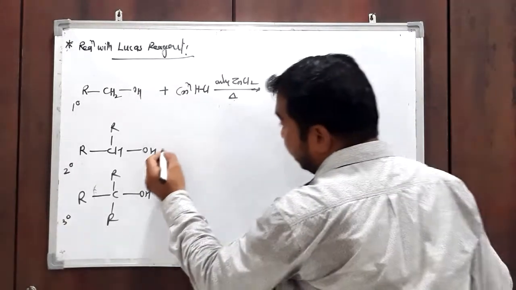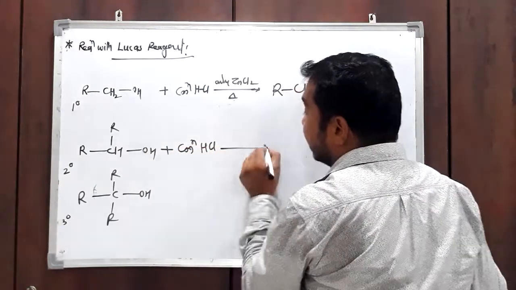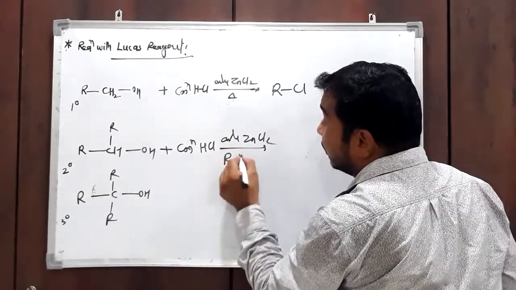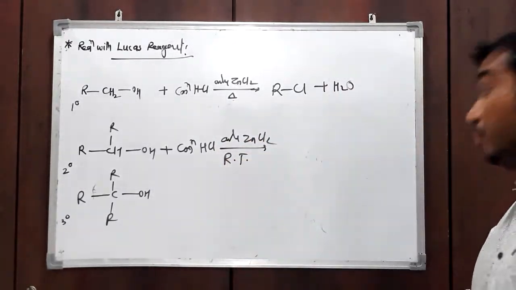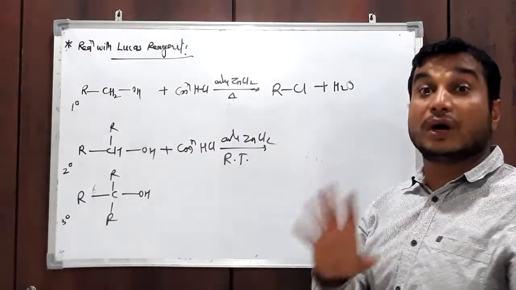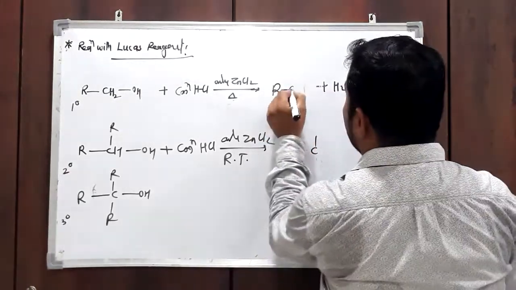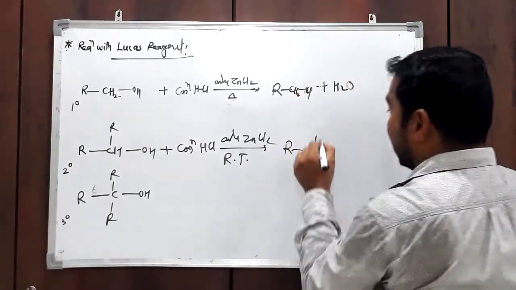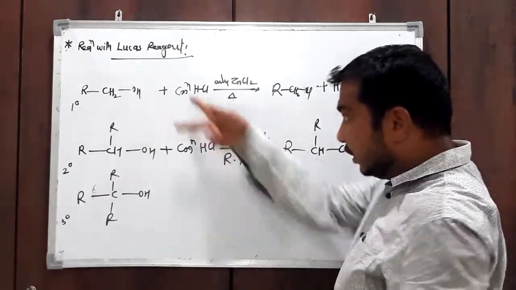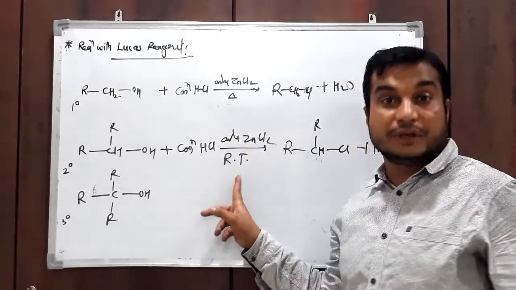But in case of secondary alcohol, concentrated hydrochloric acid and anhydrous ZnCl2 react at room temperature. This reaction takes place at room temperature, meaning secondary alcohol is more reactive than primary with Lucas reagent. You will get the product R2CHCl. See the difference: in case of primary, heating is required; in case of secondary, room temperature, no heating.